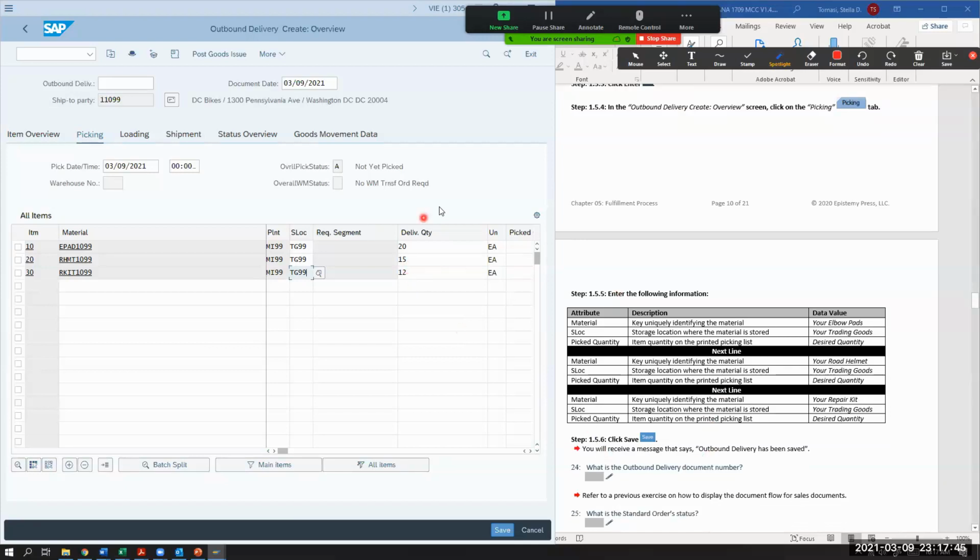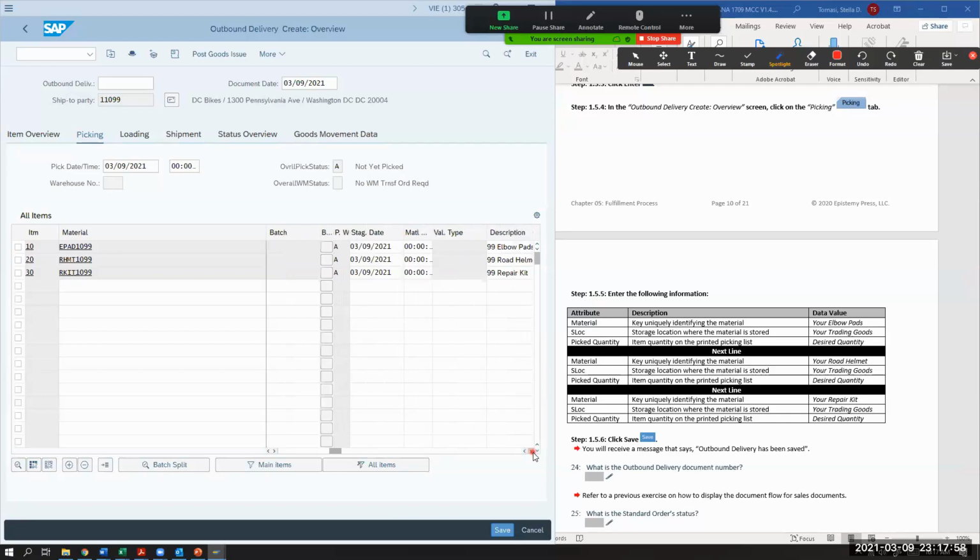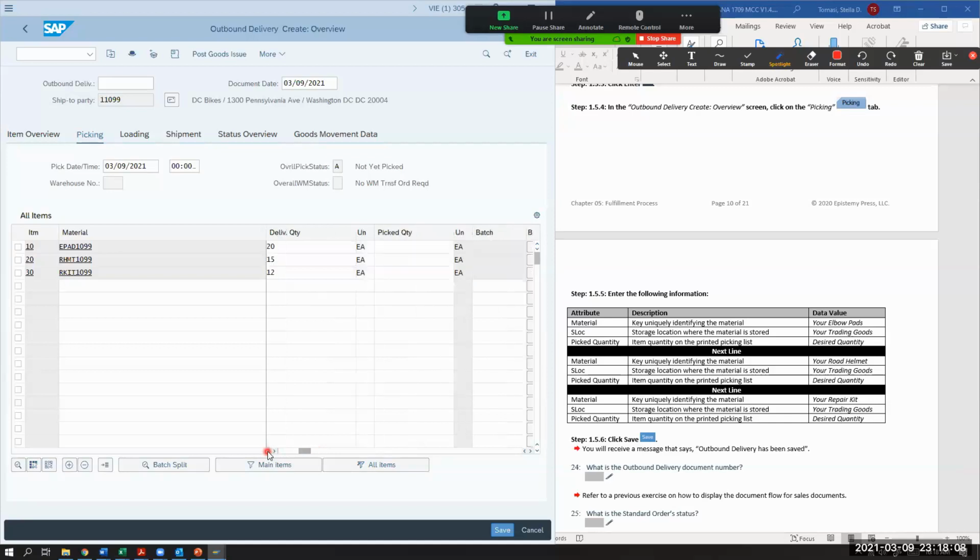And then once you put in your desired quantity, so this is delivery quantity, we have to go over. Where we need to put in the picked quantity is right here. So how many are we going to pick? We're going to pick 20, 15, and 12.